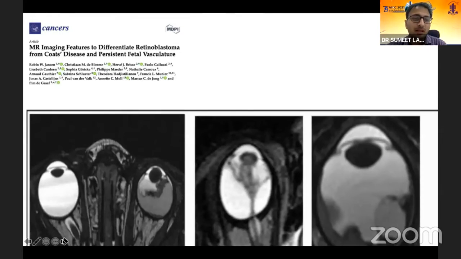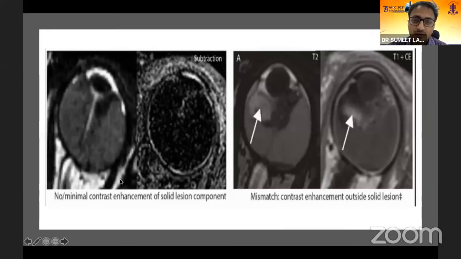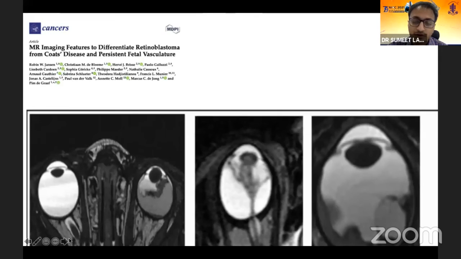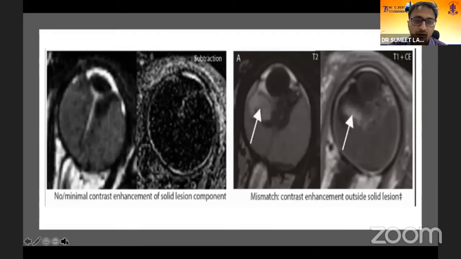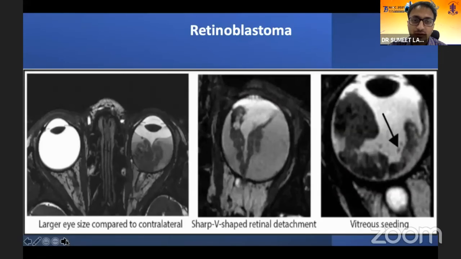Then there is one more classic article which describes the MRI features of Coats disease. It specifically talks about no to minimal contrast enhancement of the solid lesion, and the contrast enhancement that is seen in Coats is basically outside the solid lesion rather than inside, which is seen in retinoblastoma. So there are certain features which help to differentiate your retinoblastoma from your Coats disease on the MRI.